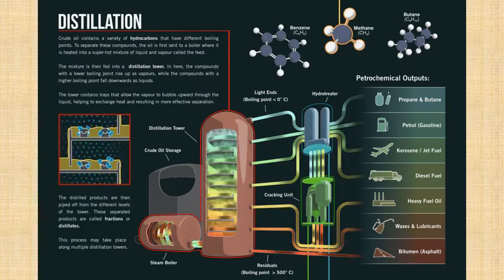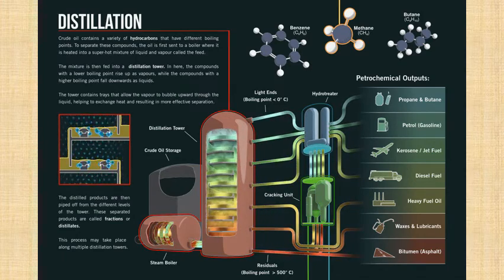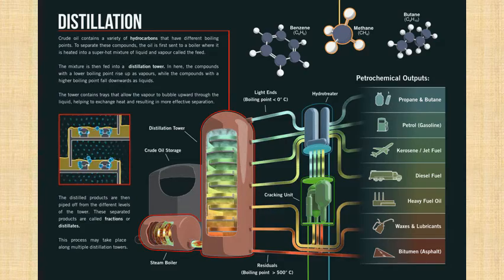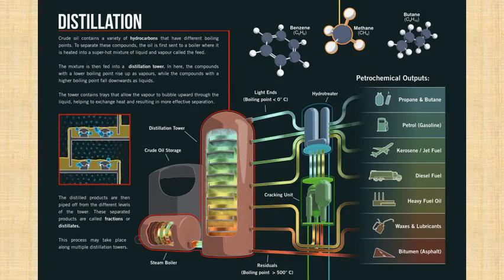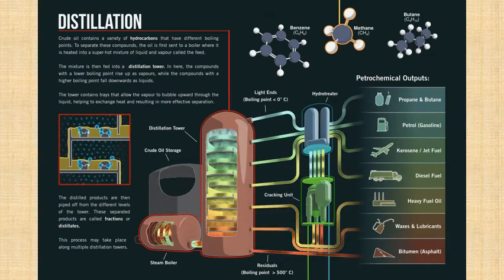Then again there's some part of the liquid which is not yet boiled, that will come a little more down, and that boils at maybe 300 or 400 degrees centigrade, which is the yellow and orange ones, which is taken as heavy fuel oil, waxes and lubricants. Then still there's something which is waste, which doesn't boil at that temperature also, and that comes to the bottommost point where you have the red pipe, which is bitumen or asphalt, which is mostly used to put the tar roads, the highway roads which you see, which is made out of the black metal, the stones on which the black liquid is poured, which is called bitumen, or it's also called asphalt.